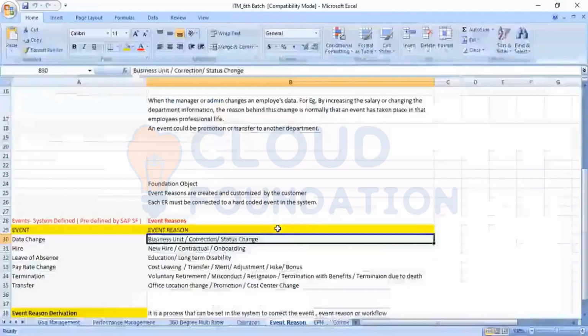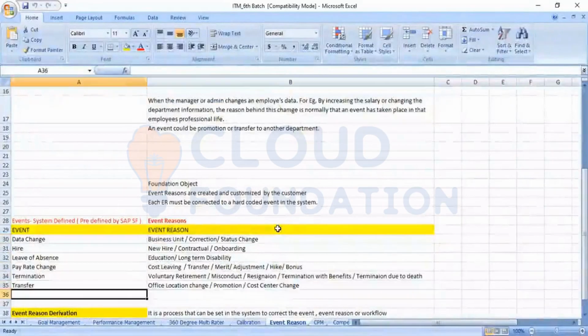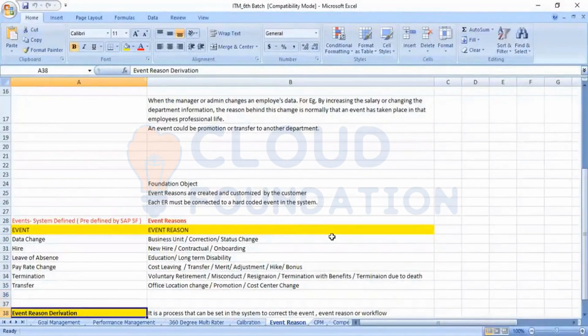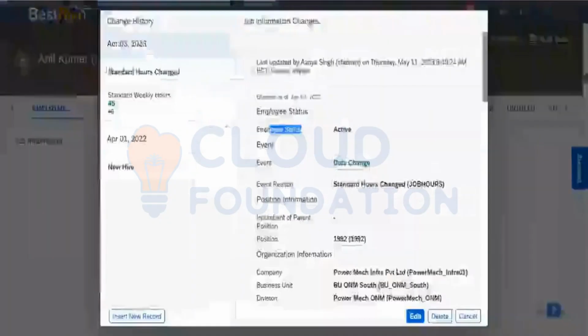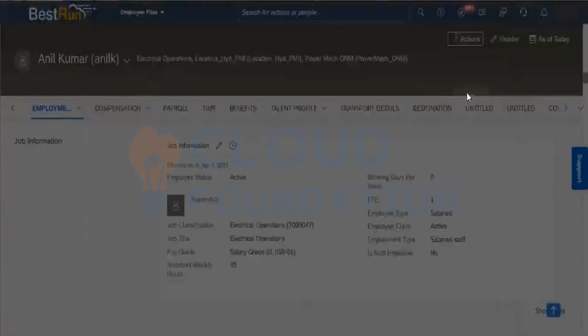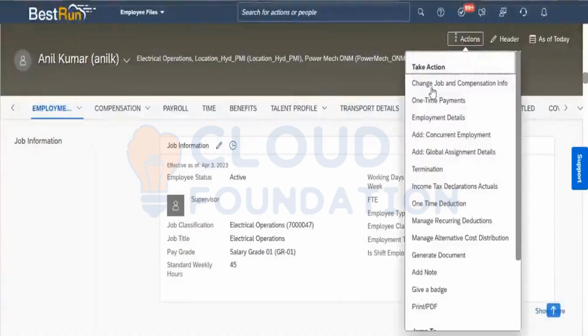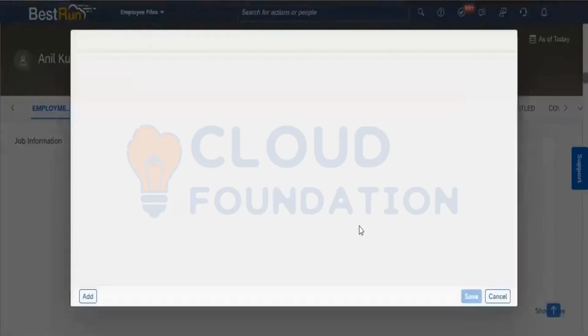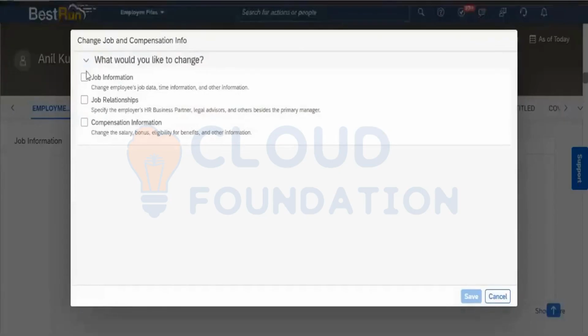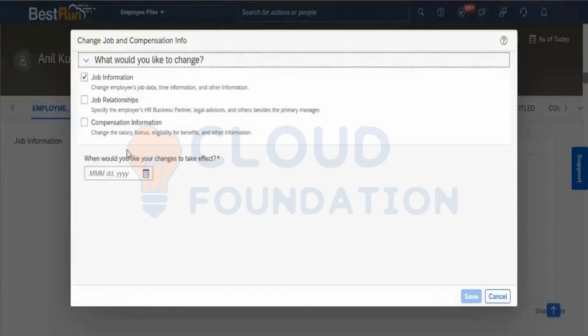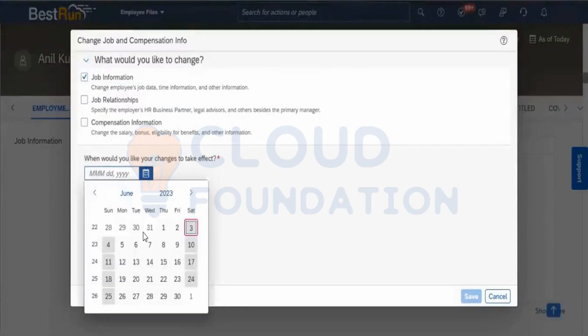Now, further, what happened after the event and event reason? What has SAP done? Whenever an end user is going and making some changes, suppose here going to the action, job and compensation, and I'm going into the job info and selecting the date here. Suppose I'm selecting some random date.